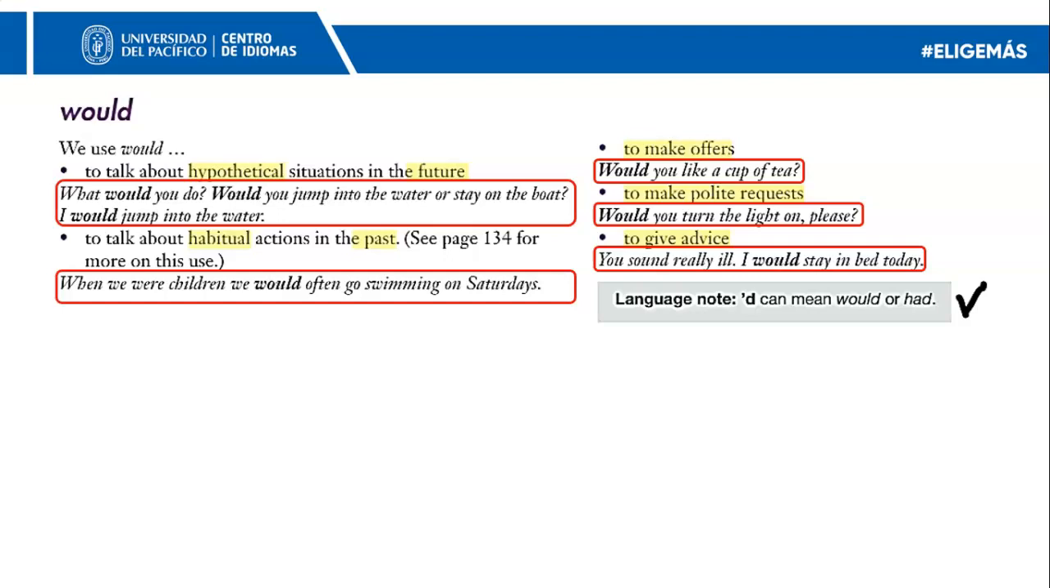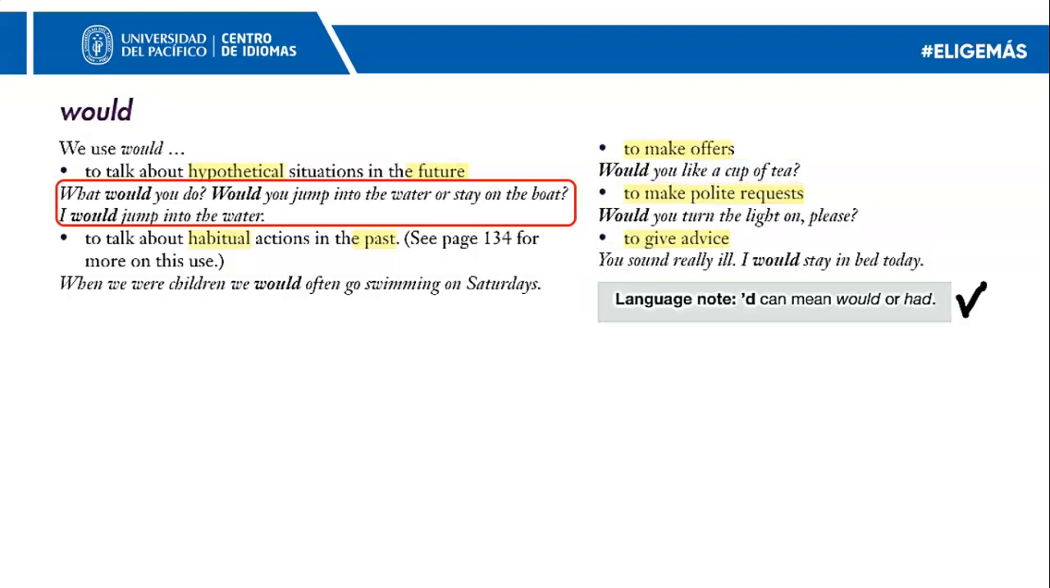Now, notice that all of these examples, even though we are seeing specifically in what situation we can use them, we need some context. Let's look at the first example. Okay, what would you do? Would you jump into the water or stay on the boat? I would jump into the water. There's definitely context there in which we can sense we're talking about the future. Here, when we were children, right there, I'm telling you about something that happened in the past.